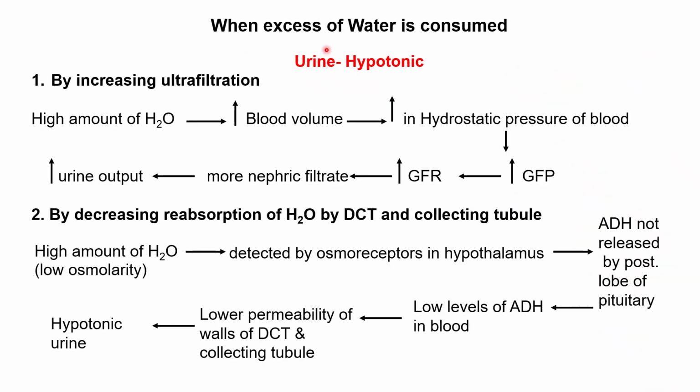Now, see the condition when excess of water is consumed. So the first step, as I said, would be by increasing ultrafiltration. Now, when we have consumed a high amount of water, क्या हो रहा है कि जो blood volume है, जो प्लाज्मा है वो डाइल्यूट हो गया है, ठीक है, तो ब्लड वॉल्यूम इंक्रीज हो गई है, या हम कहें ऑस्मोलैरिटी डिक्रीज हो गई है, जो उसमें डिजॉल्व्ड सॉल्ट्स हैं वो dilute हो गए हैं. So the blood volume increases and that increases the hydrostatic pressure of blood in the arteriole, right?